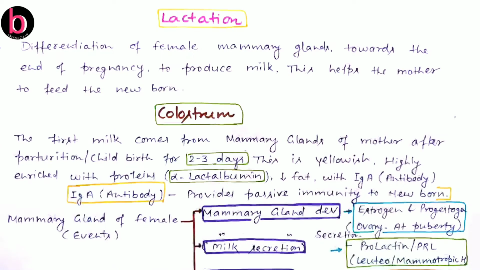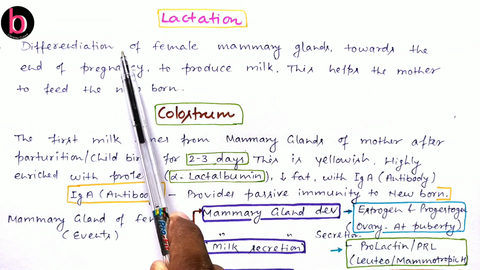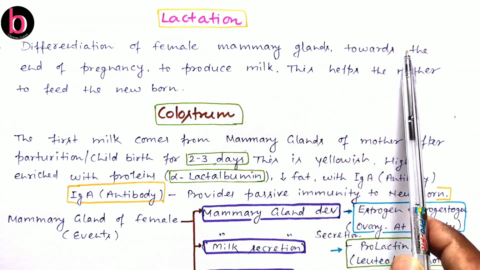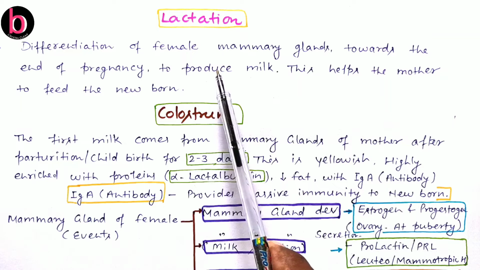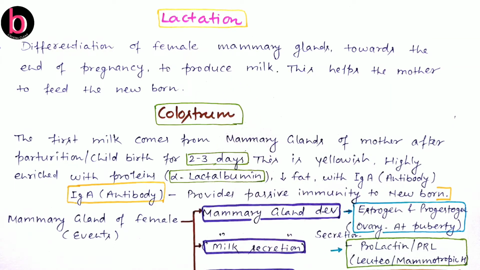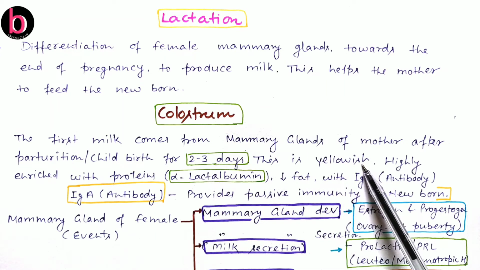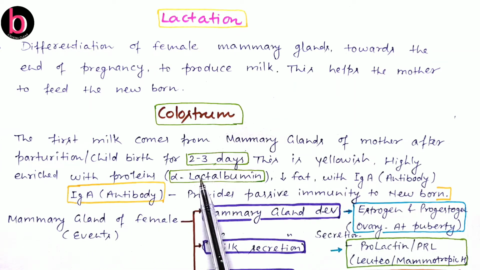Now about lactation. So what is lactation? This is given here. This is the differentiation of the female mammary gland at the end of pregnancy, and this will help to produce milk for feeding their young ones. The very early milk that is secreted by the mammary gland from the mother's body after childbirth or parturition, for the first 2 to 3 days, is known as colostrum. This colostrum is yellowish in color and highly enriched with proteins, that is alpha-lactalbumin.